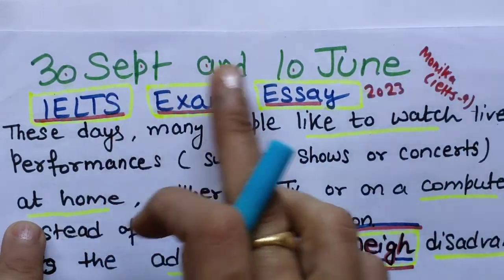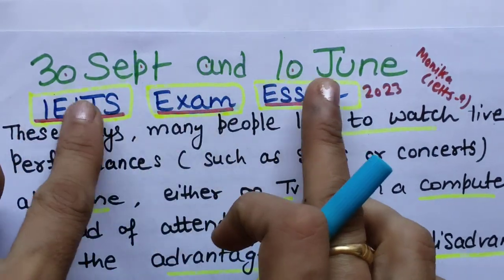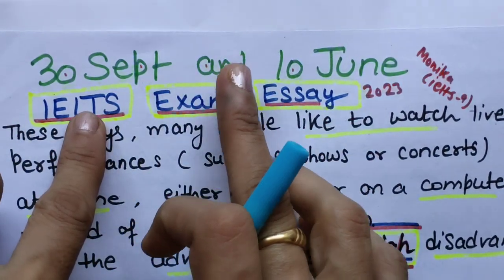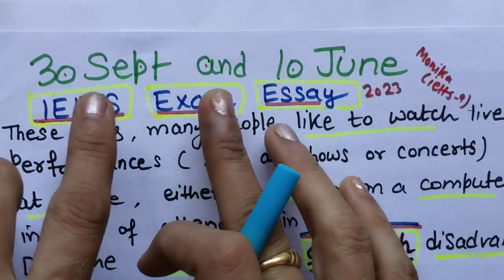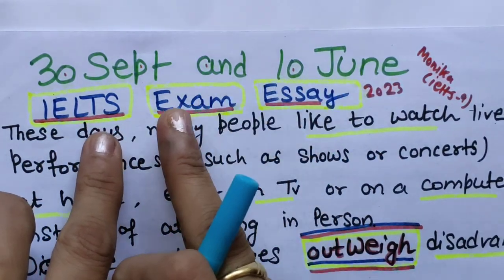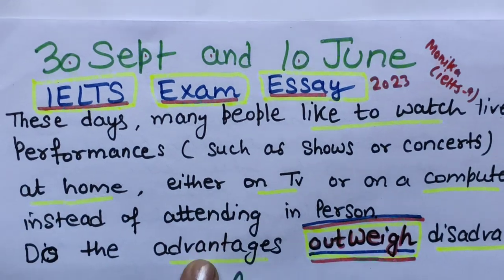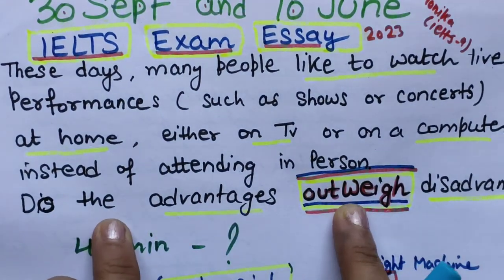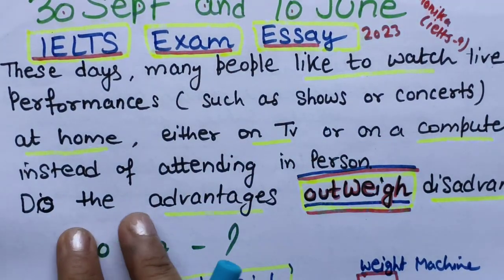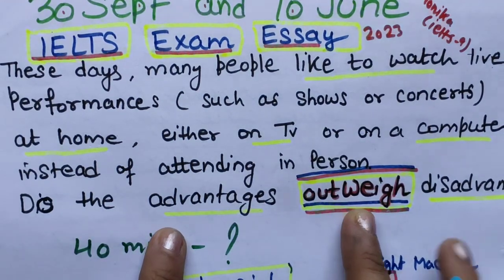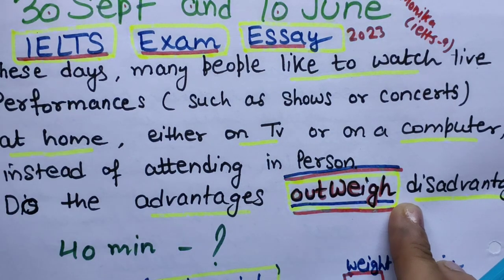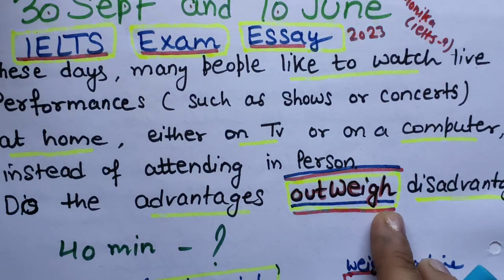So you can see these two dates, 30 September and 10 June, in the same year, 2023. One question was repeated twice. The difference was there only in the question statement. The topic was the same, but the only difference is what they have asked here. They have asked an outweigh question, meaning advantages and disadvantages, do the advantages outweigh the disadvantages.